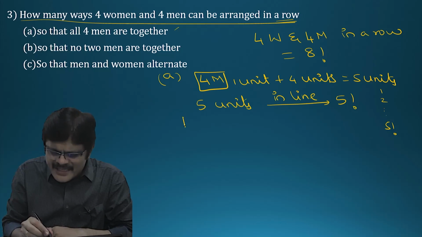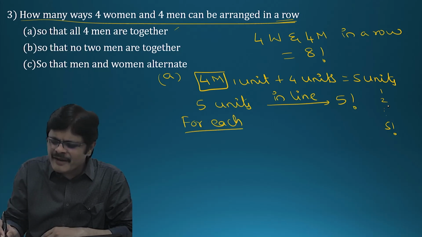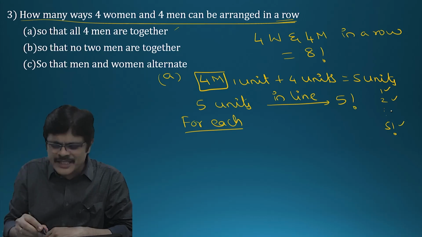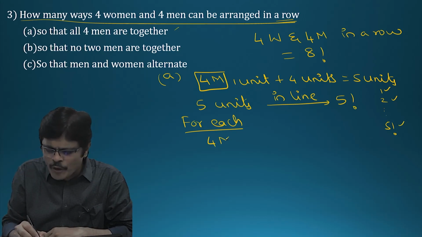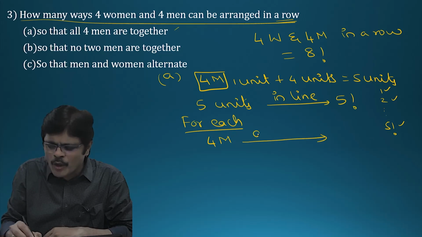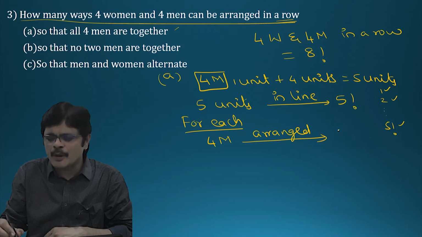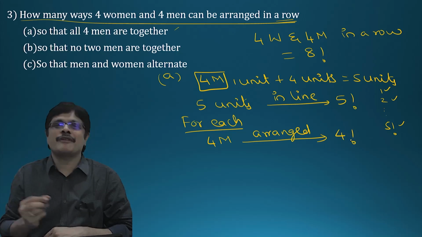That is, for each of these arrangements, that is 1 to 5 factorial, the 4 men can be arranged among themselves. The 4 men can be arranged among themselves in how many ways? 4 factorial ways.